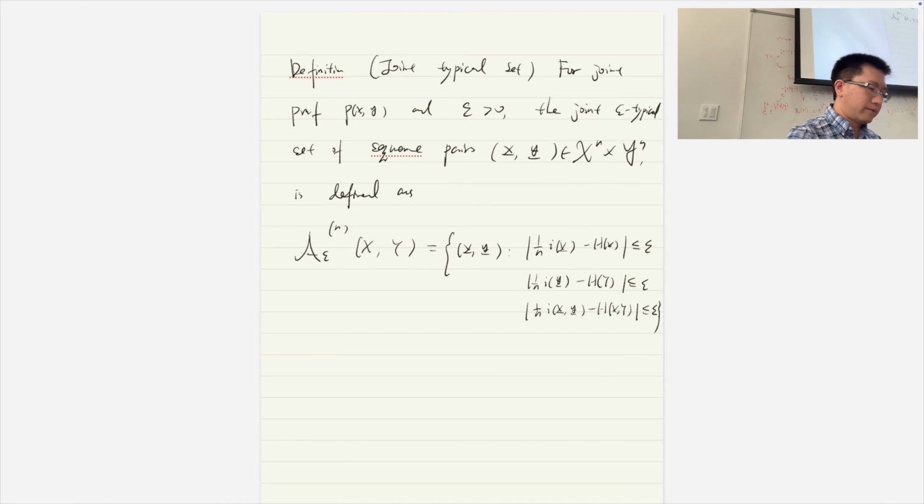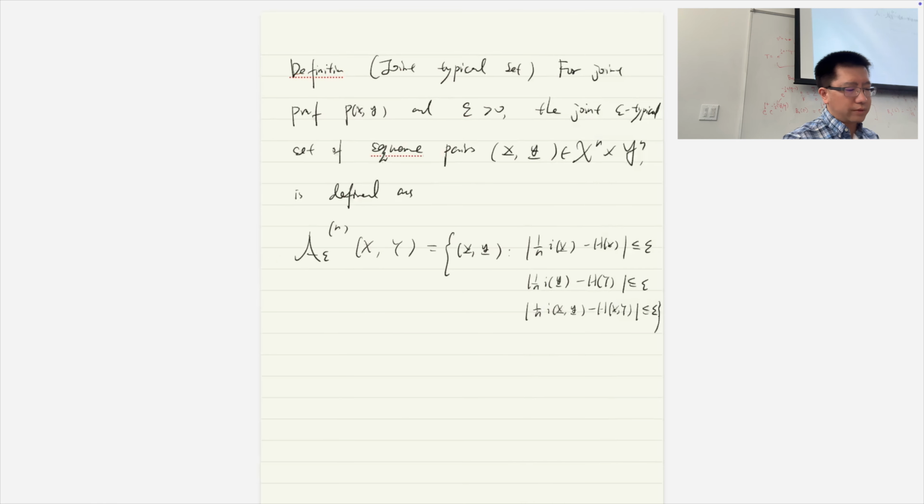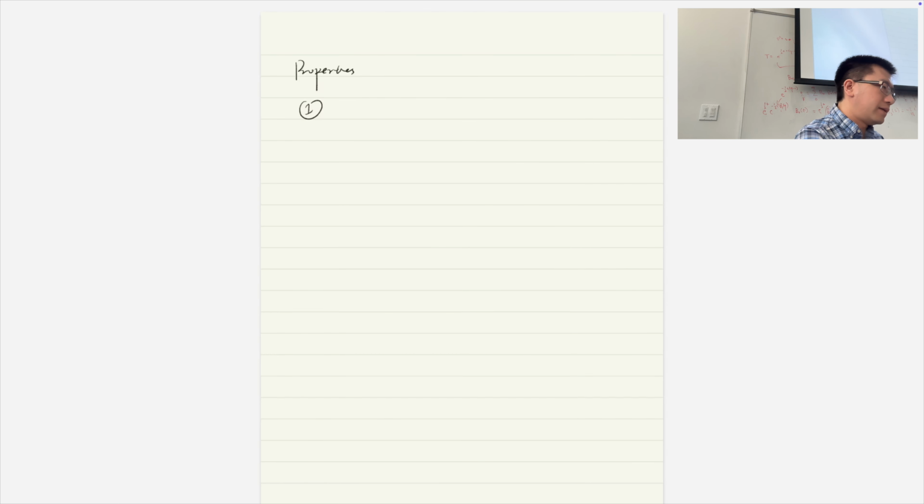Then we can talk about the properties. Similarly, we're going to have all of the properties that we talked about before. We ignore the very first property. The very first property is basically the definition, if you recall, for the single variable typical set. It's from the definition. The next property is that the probability that the typical set happens goes to 1 when n goes to infinity.